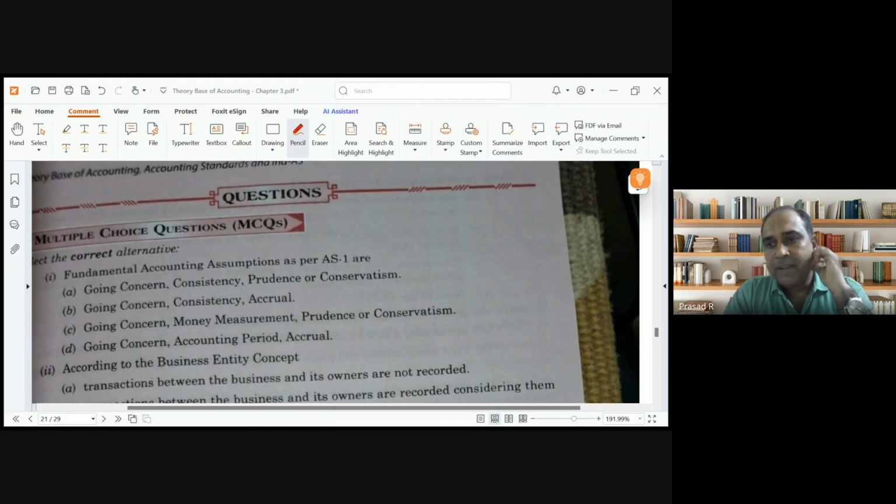Now let us come to the MCQs, guys. Whatever we discussed so far, you will be able to answer each one of the MCQs now. Fundamental accounting assumptions as per AS 1. Which are the three fundamental accounting assumptions? Option B, sir. Okay. Everyone is clear?